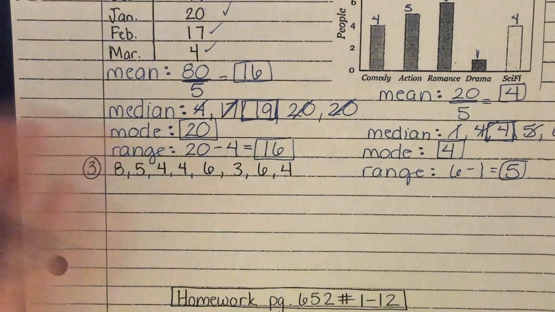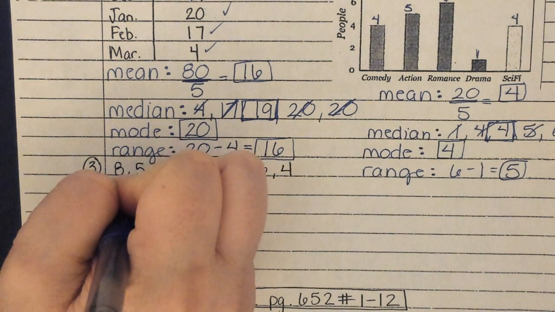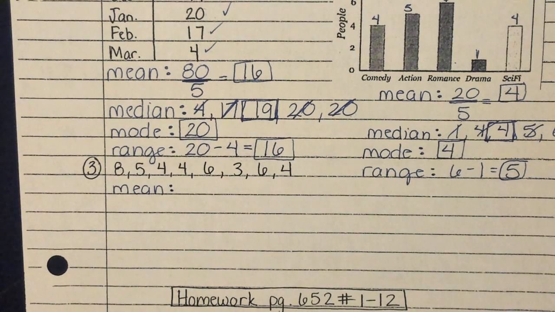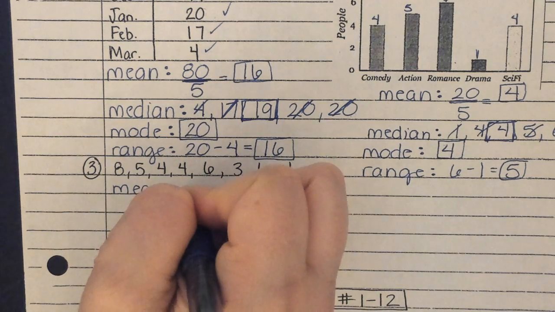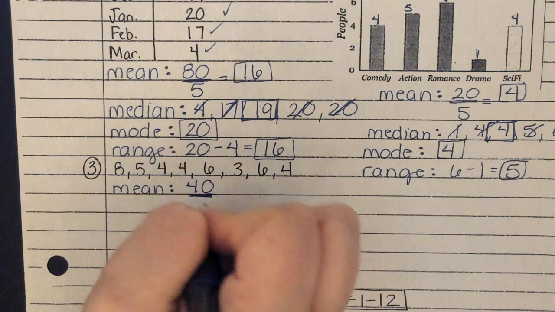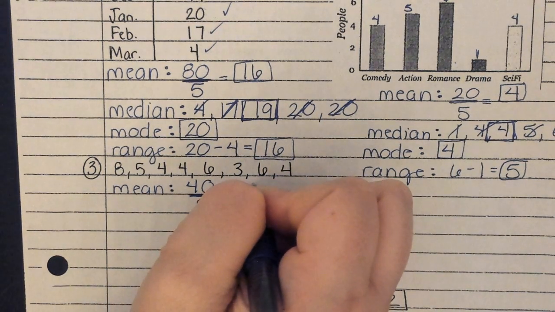All right, last example in the notes. So for my notes, we're going to start with the mean. All right, so for the mean, we need to add them up. What do I get when I add them up on number 3? Okay. 40. And what am I dividing by? 8. And 40 divided by 8 gives me? 5.